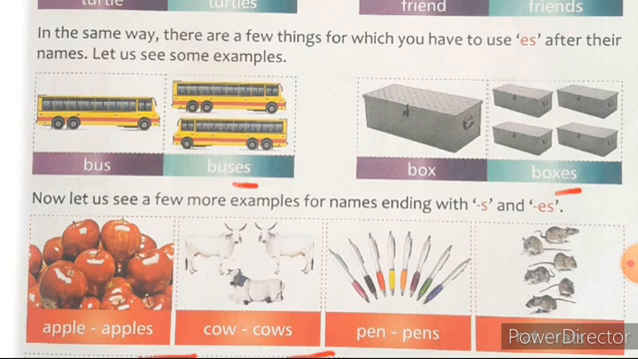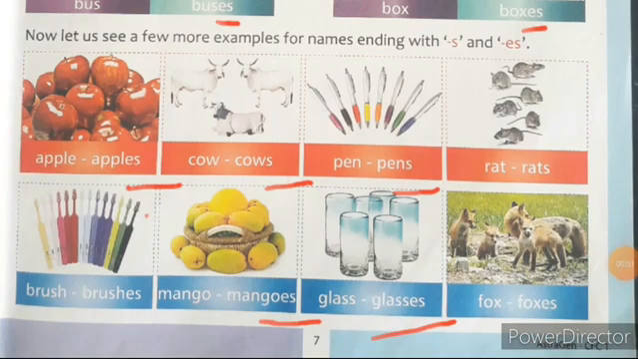Now look at the next picture. Cow. It is only one thing, whereas cows is the plural form. So the word cow, C-O-W, ends with a W. So you can add just the letter S to convert into many. The next, pen, ends with an N. You can add the letter S to convert into many. Look at the next one, a rat, rats. So rat ends with a T. So you can just add the letter S to convert into many.